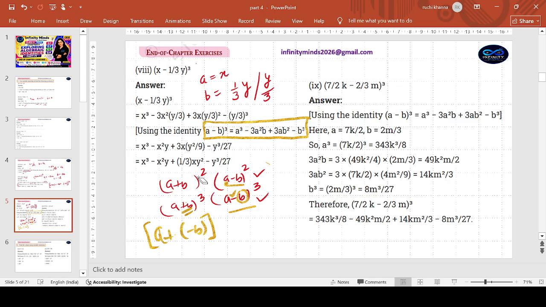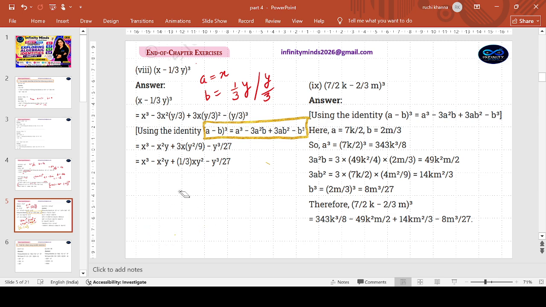Anyways, now let me erase the extra part so that you can concentrate on the answer which is there. Square of the first term, x cube, 1 by 3 minus y by 3's cube.